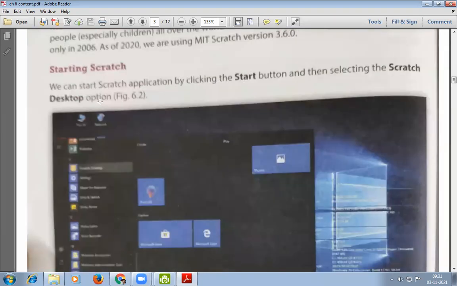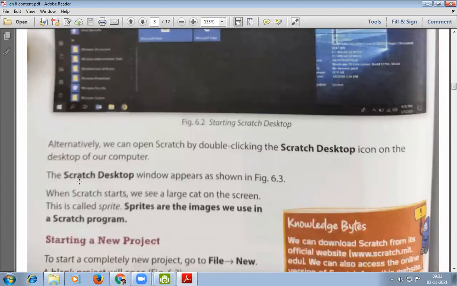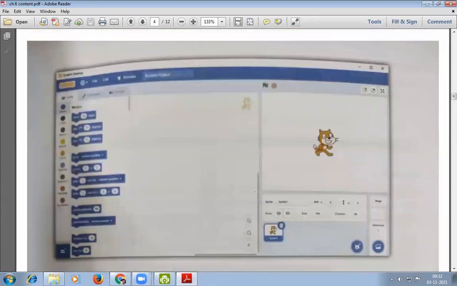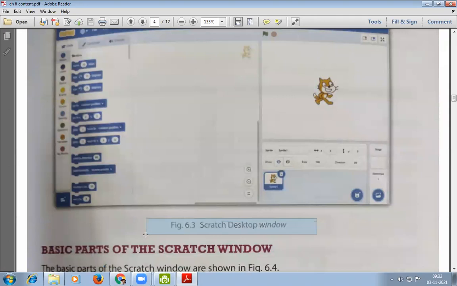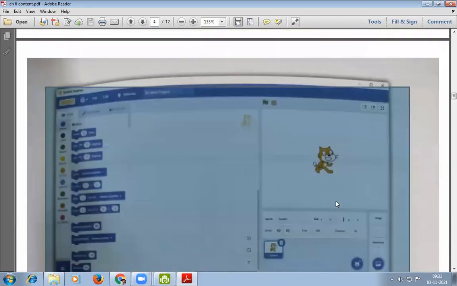How are we going to start a Scratch program? We can start the Scratch application by clicking the start button and selecting the Scratch desktop option. Alternatively, we can open Scratch by double clicking on the Scratch desktop icon on the desktop of our computer. The Scratch desktop window appears as shown in figure 6.3. When we open the Scratch software, this type of interface appears in front of us.